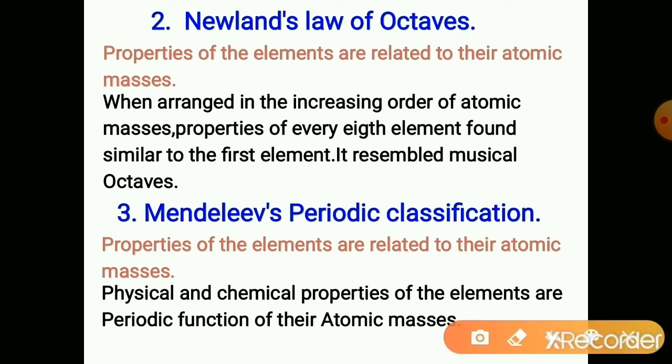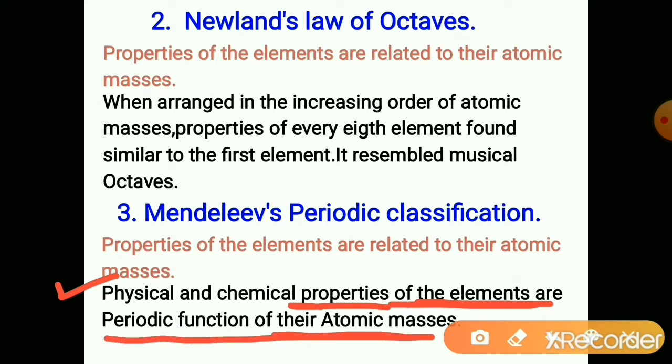Further attempt is made by Mendeleev, which is called Mendeleev's periodic classification. Here he considered the atomic mass as the basis for the classification. When the elements are arranged in increasing order of atomic masses, then both the physical and chemical properties of elements are periodic functions of their atomic masses.